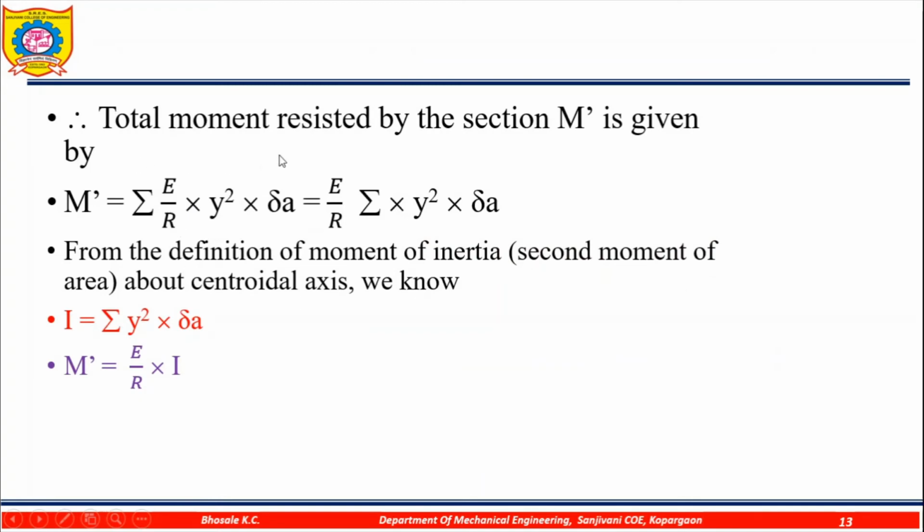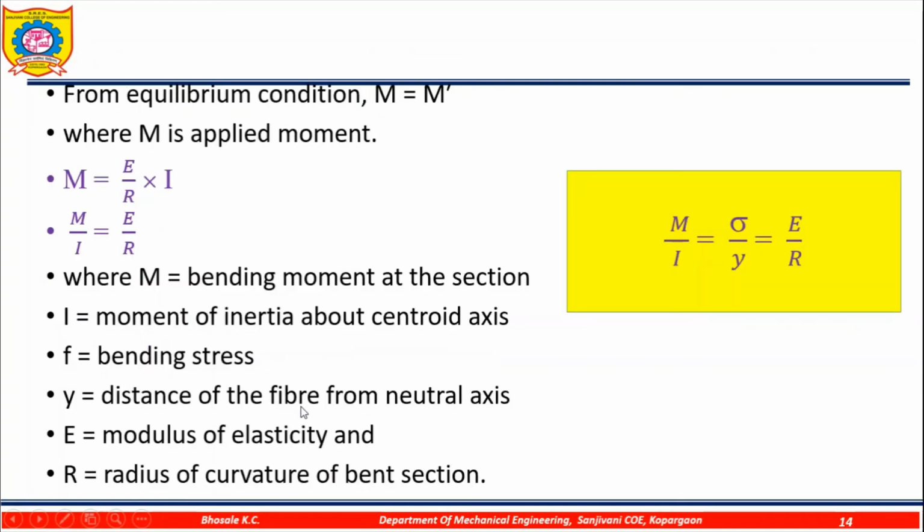So the total moment of resistance by the section, M dash, will be equal to the summation of E by R into Y square into delta A, which is E by R into the summation of Y square into delta A. From the definition of the moment of inertia about the centroidal axis, we know that I will be equal to the summation of Y square into delta A. So M dash will be equal to E by R into I. From the equilibrium condition, we know that M will be equal to M dash, because whatever the bending moment is there, that will also be equal to the resisting bending moment. So M will be equal to E by R into I, and M upon I will be equal to E by R.